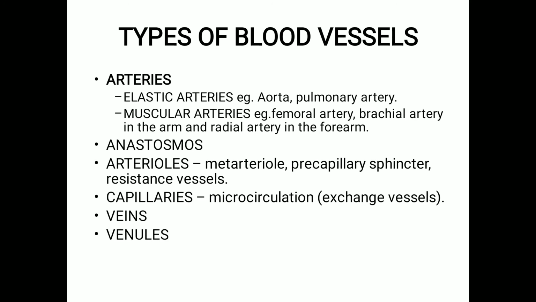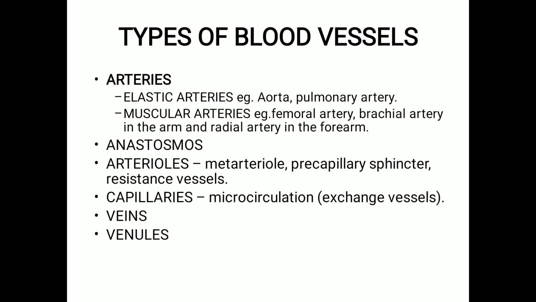Arteries that do not anastomose, or do not provide an alternative route, are called end arteries. So they do not supply a double route or an alternate route to that particular tissue. This is called end arteries. So what will happen with obstruction of an end artery? The tissue will not receive blood. It will interrupt the blood supply to the whole part of the body, or the whole organ or particular tissues. When the blood supply is cut because of end arteries, this will lead to necrosis, or death, of that particular tissue.